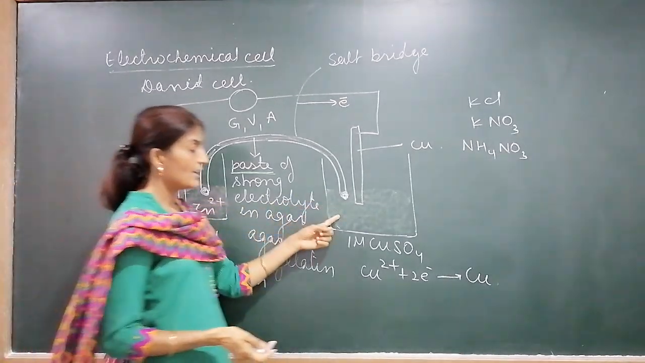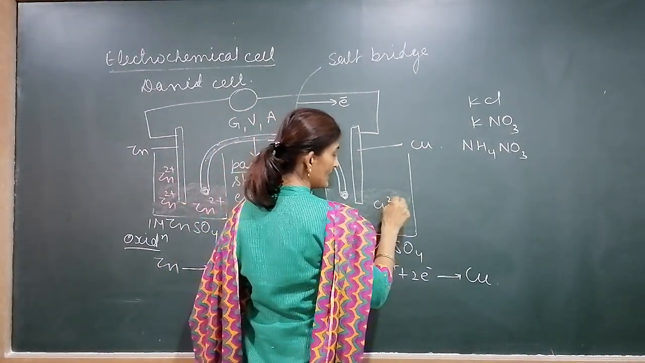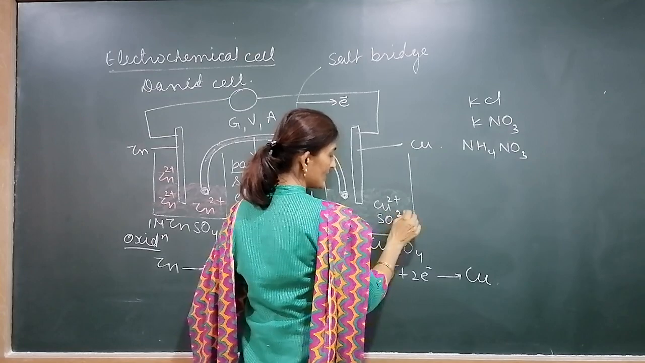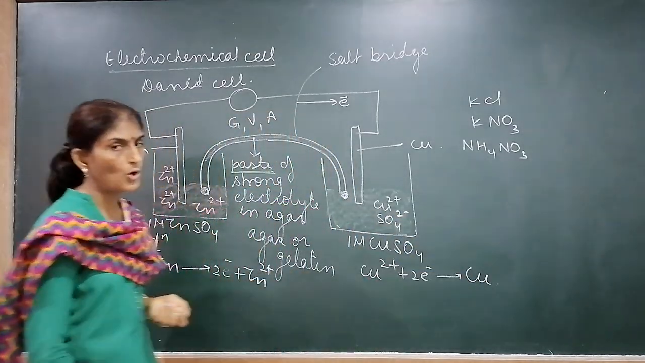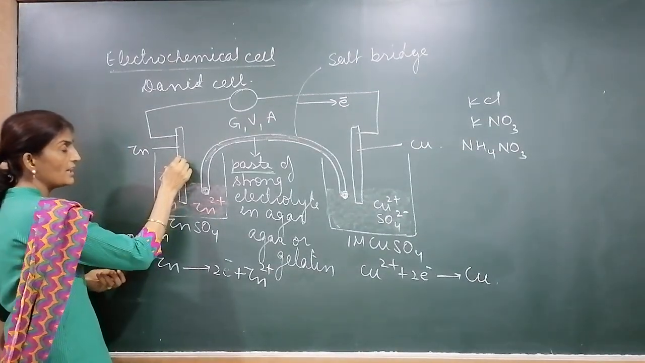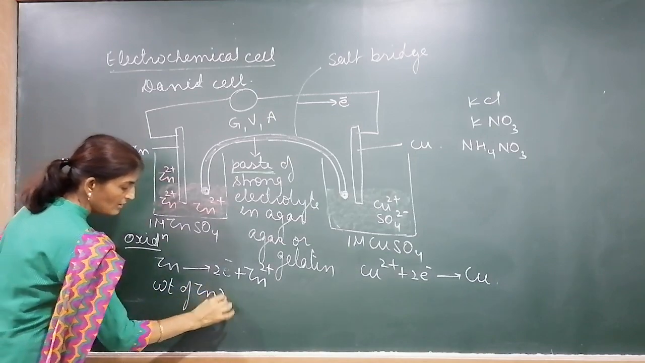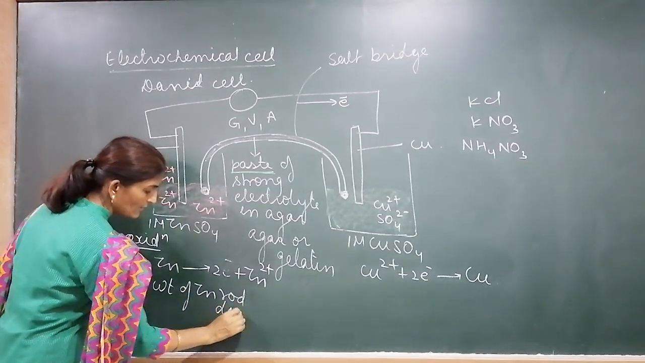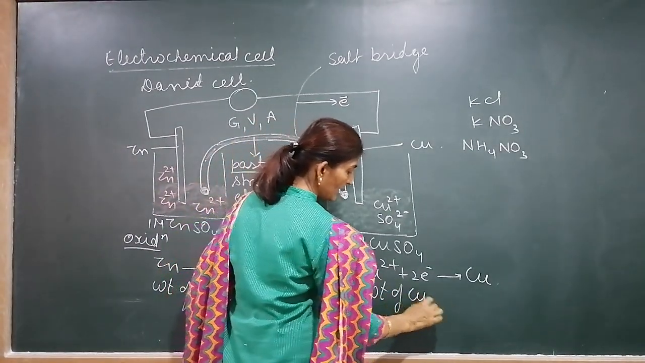Here reduction takes place. Two ions are present, copper ions and sulfate ions. Copper ions accept 2 electrons coming from the anode and are converted into copper. After some time, we will see that the weight of the zinc rod decreases, while the weight of the copper rod increases.